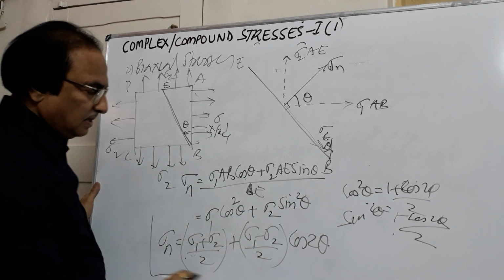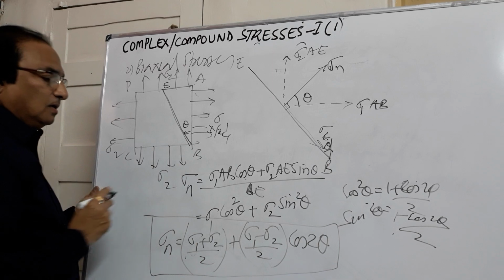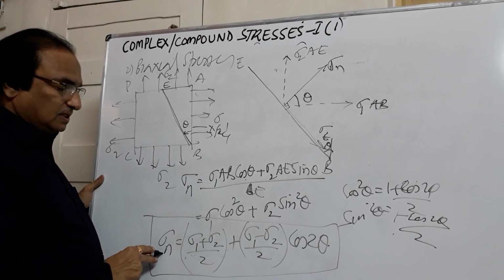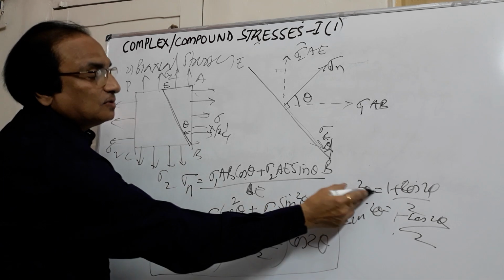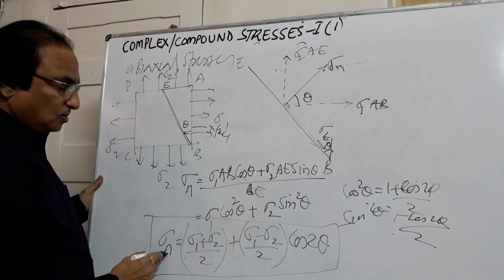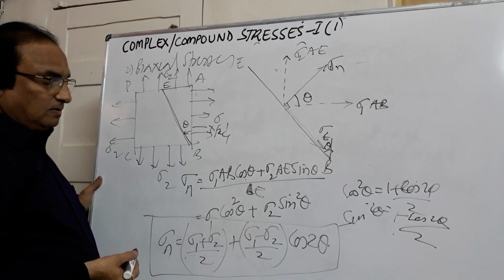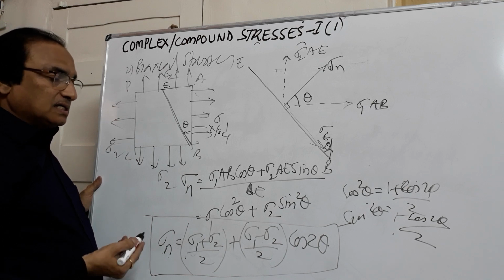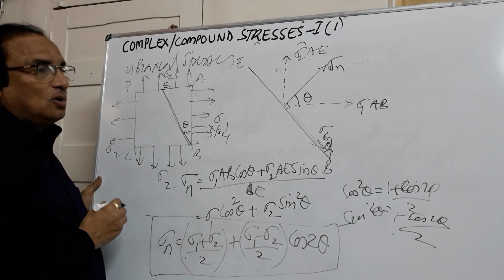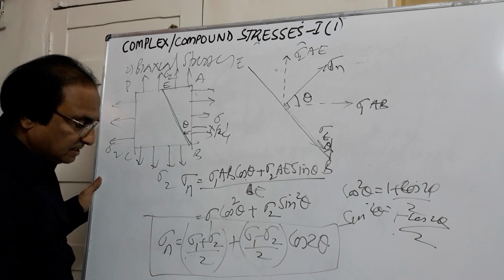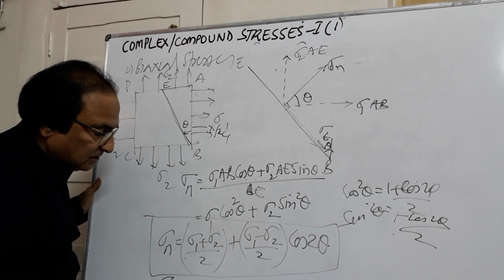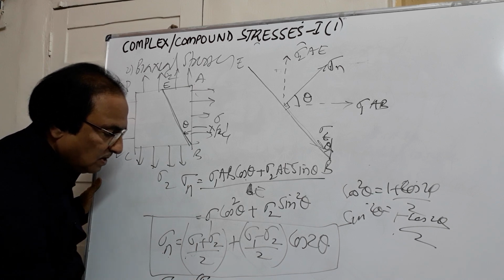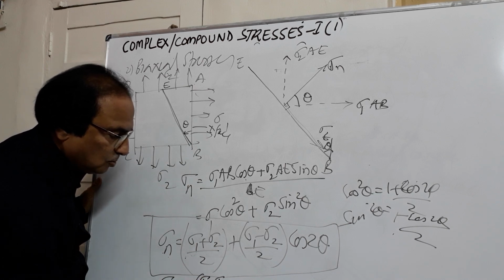So remember this formula. If you want to find out the normal stress on any plane making an angle theta, this is the formula. On the same lines, if I go for the tangential stress, you get the value of the tangential stress equal to (sigma 1 minus sigma 2) by 2.